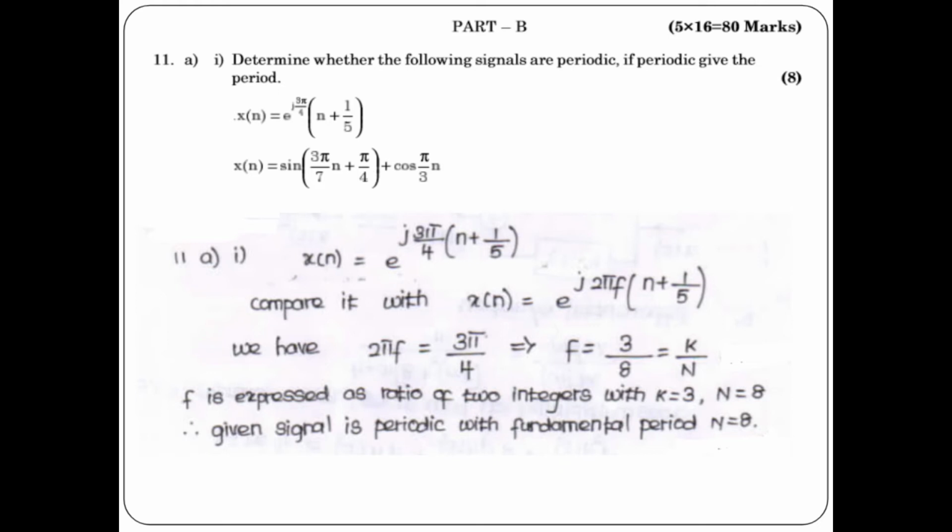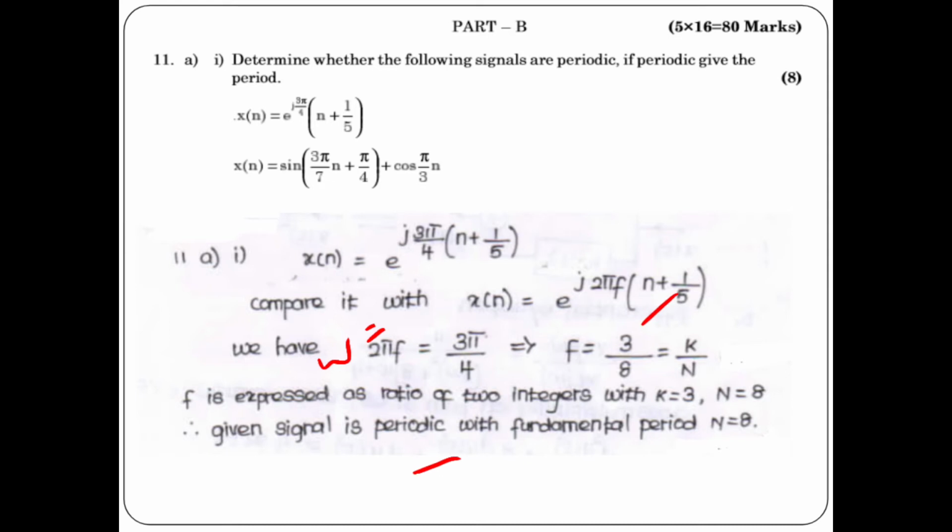Coming to part B, the 11th question: determine whether the following signals are periodic. If it is periodic, give the fundamental period. The first expression is x of n is equal to... first let us calculate what is omega here. Omega is equal to 2 pi f, which is the coefficient of n here. So the coefficient of n is 3 pi by 4. On cancelling, pi and 2 will come here, 4 into 2 is 8. So the answer is 3 by 8.